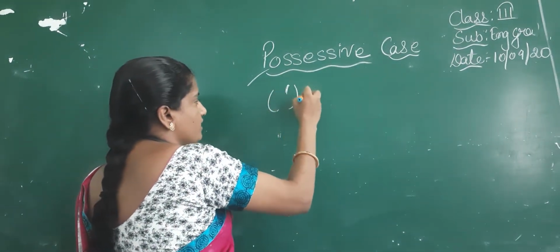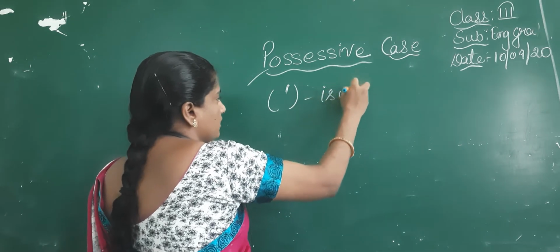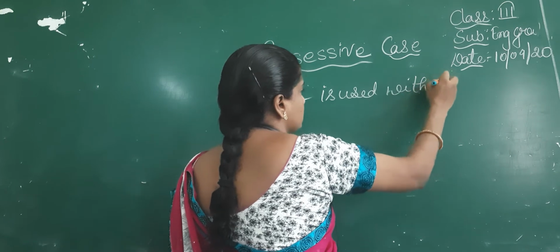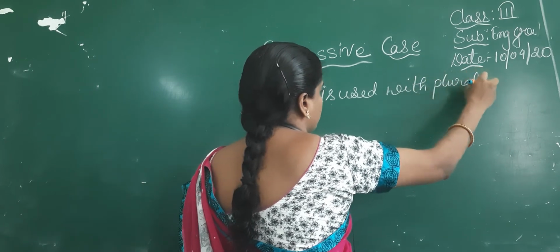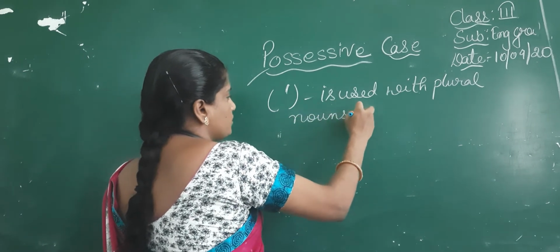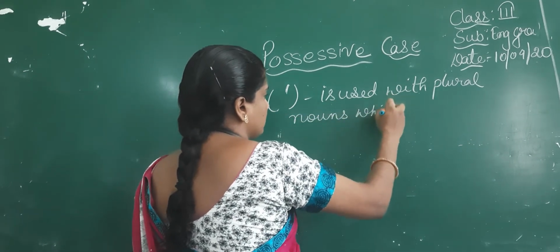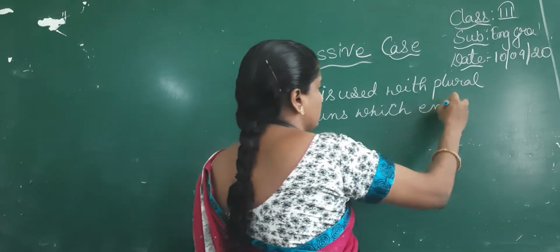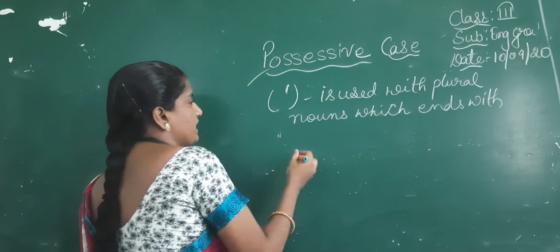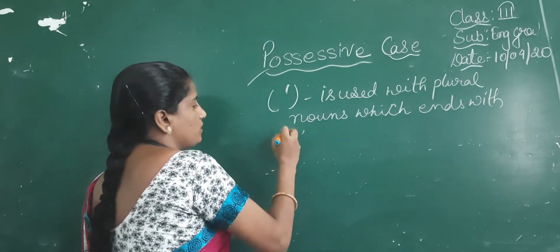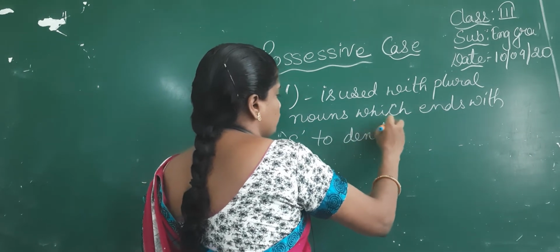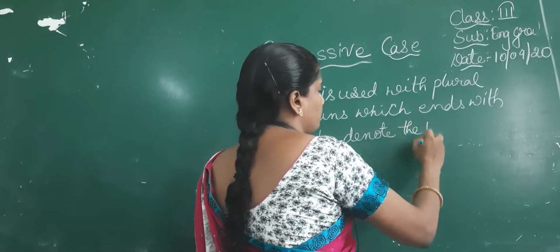The apostrophe is used with plural nouns which end with S to denote the possession.